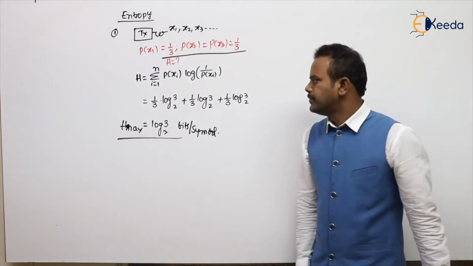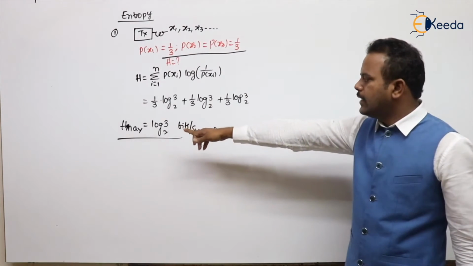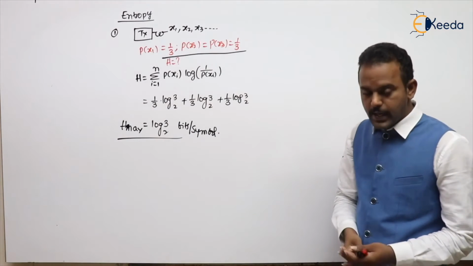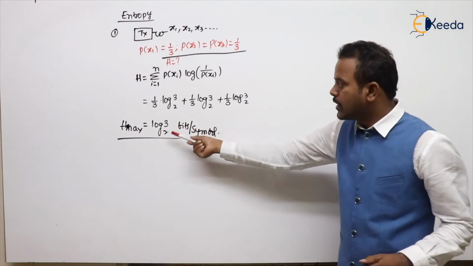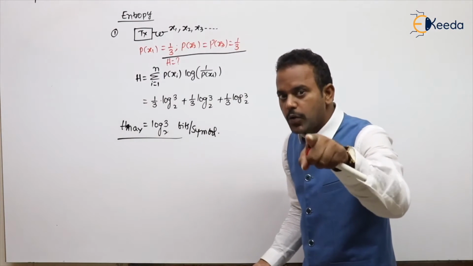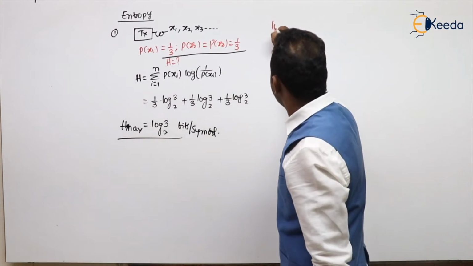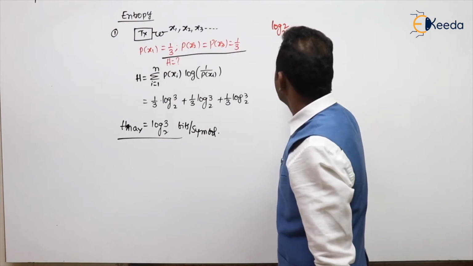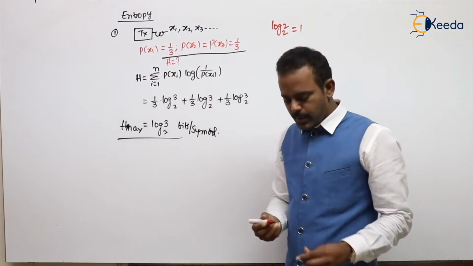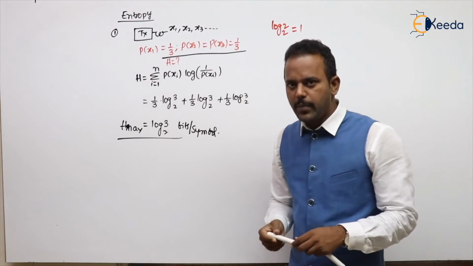So what is the value of H max? We got log 3 base 2 because there are 3 symbols. In the previous example, we took 2 symbols, so we got log 2 base 2. That's why you got 1 bit per symbol. Are you getting my point or not?